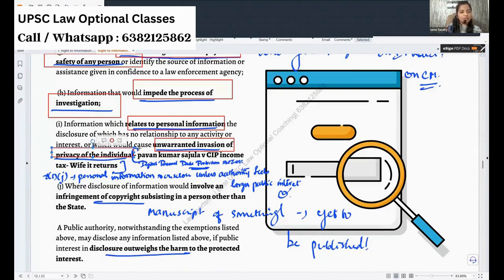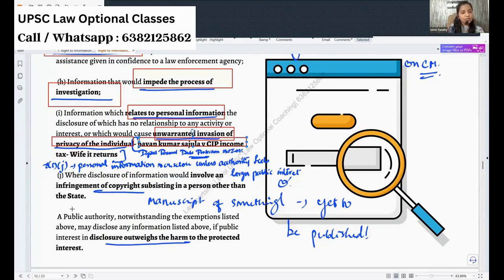In the Pavan Kumar case law, what happened? It was some income tax thing, okay, and they put an RTI asking for disclosure of the economic status of the wife. So you're proceeding against the husband. Yes, you can say the income tax department can go and search the wife's wealth and even related persons' wealth and all. It can be done. But if a third party is asking to disclose the wife's property and all, that is invasion of privacy. So okay, that was dealt with.